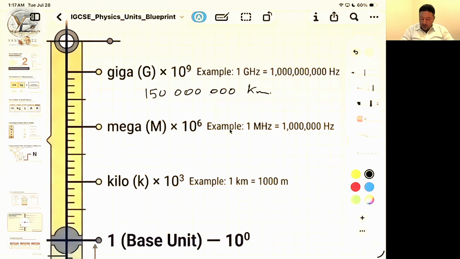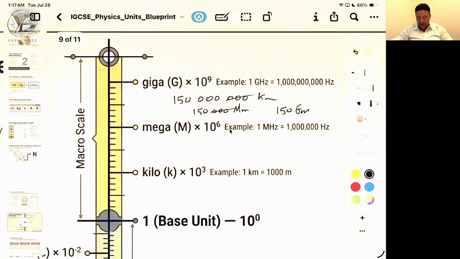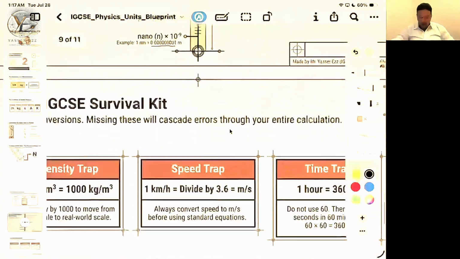You can remove 3 zeros, and it will be 150,000 megameters. You can remove another 3, and it would be 150 gigameters. Of course, don't leave a space between them. Okay?